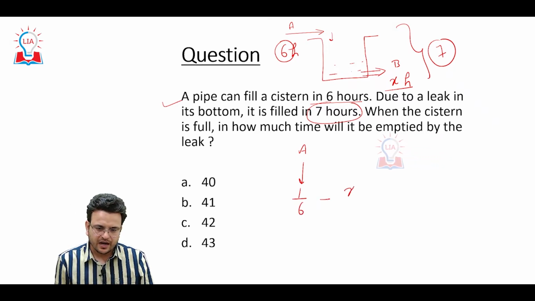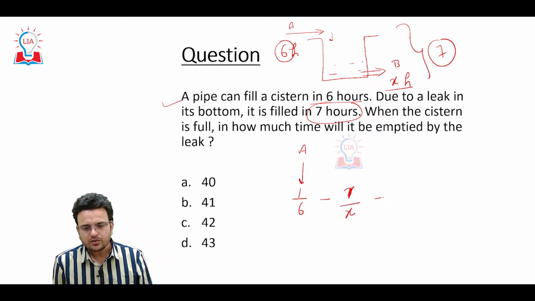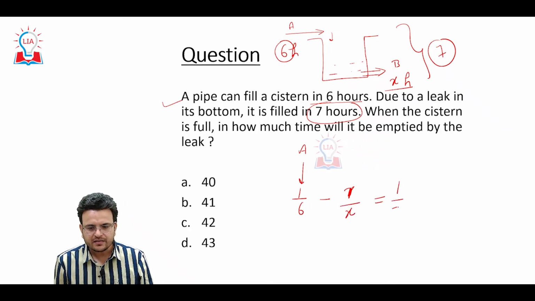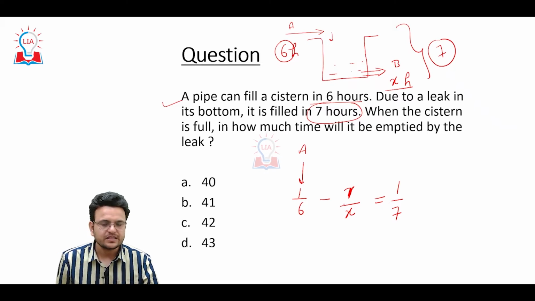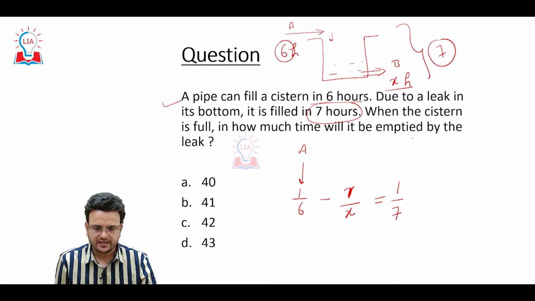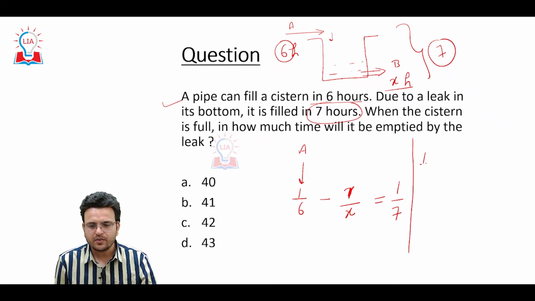B's 1 hour work will be 1 upon X, and both of them together 1 hour work will be 1 upon 7. I have taken minus here because B empties this particular tank.